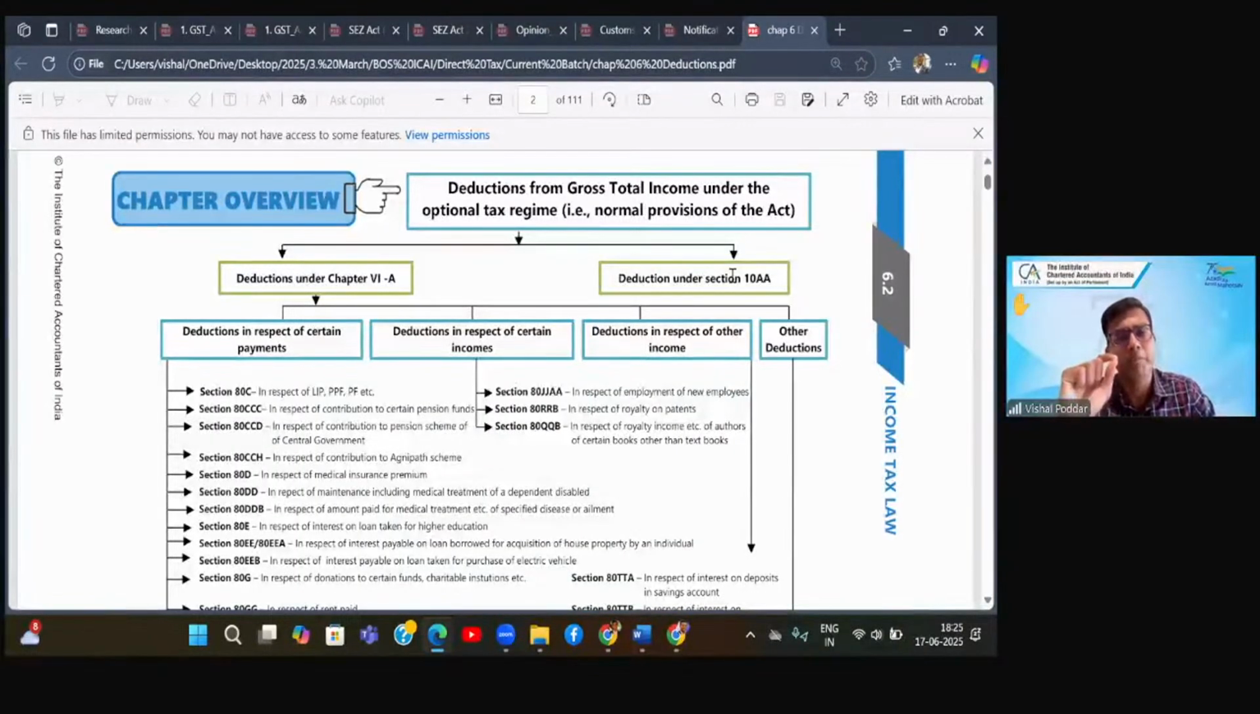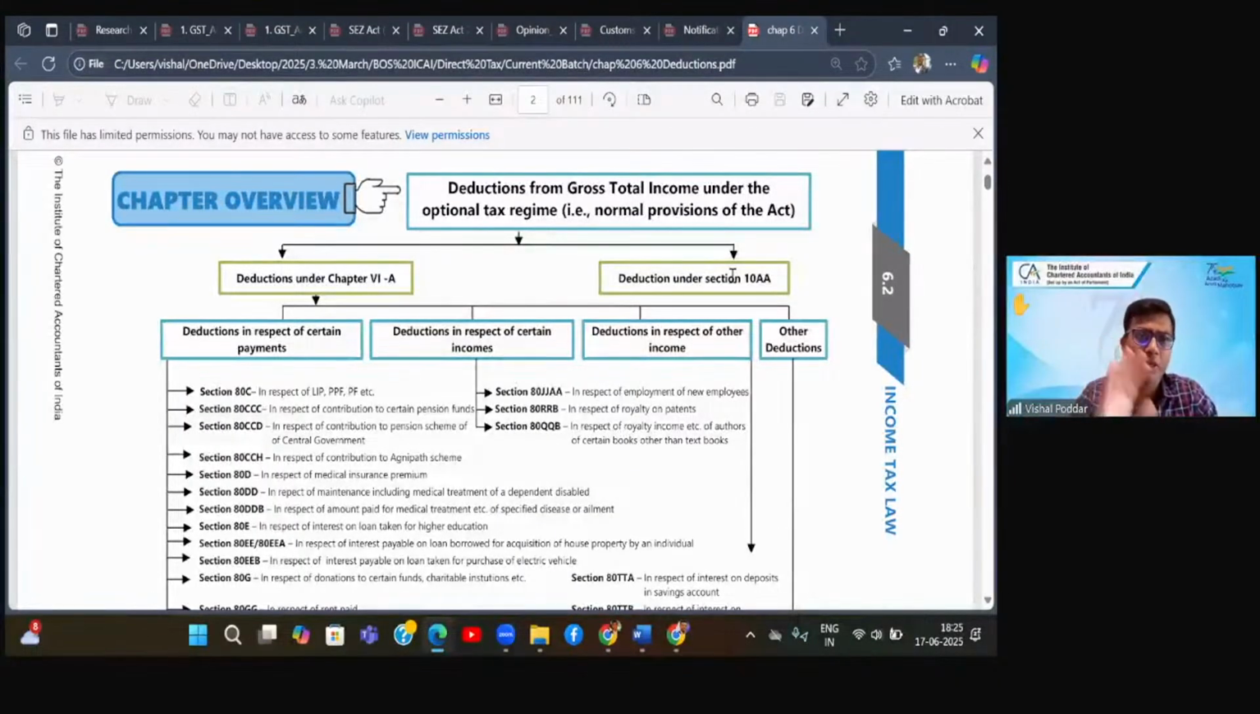Now, interestingly, somebody would like to ask, sir, what is the difference between an exemption and a deduction? One thing is common between the two. In both cases, as a taxpayer, as an assessee, you are benefited because both go to reduce your income.